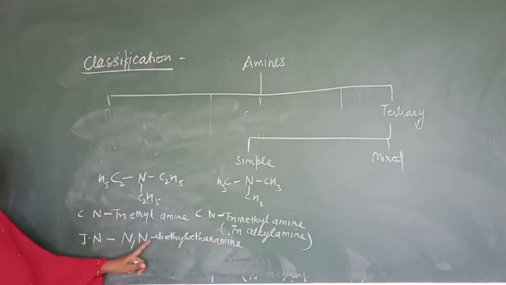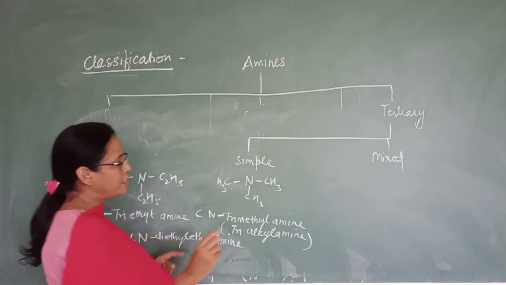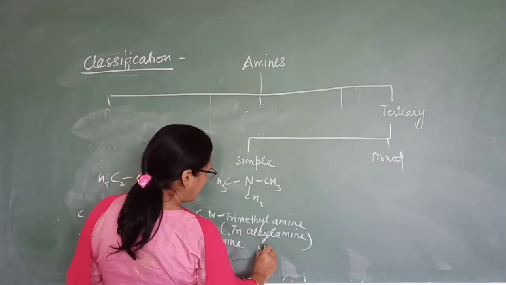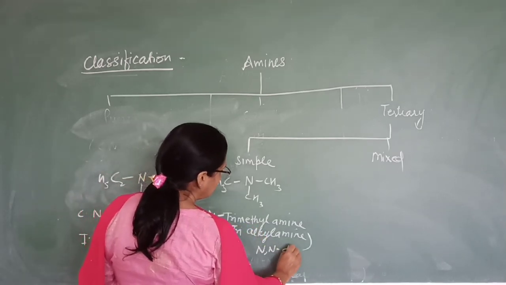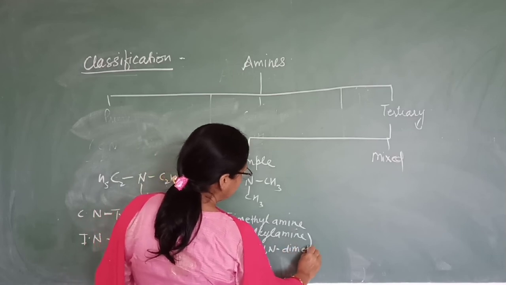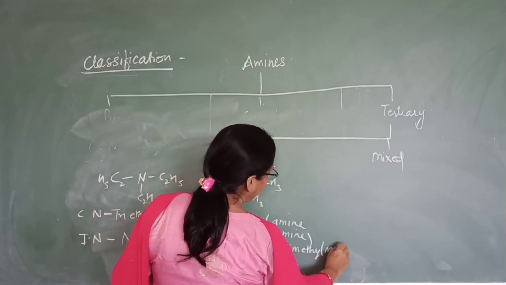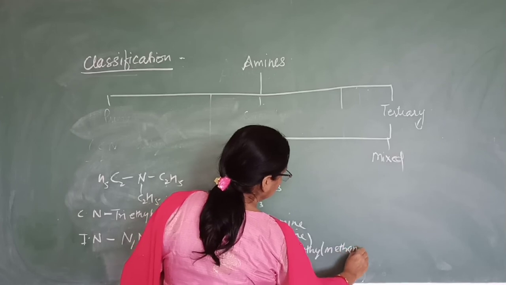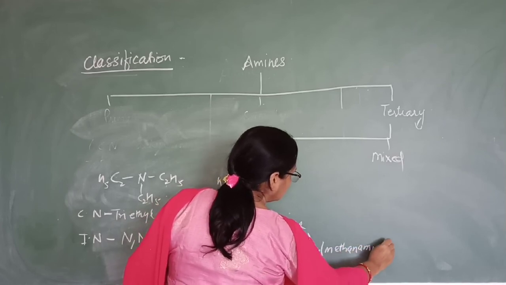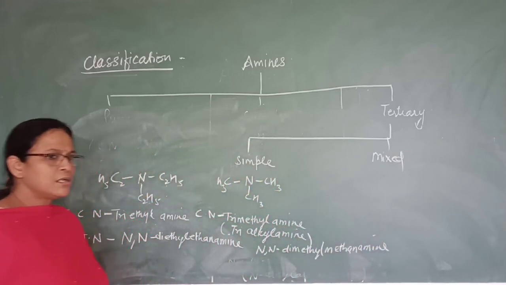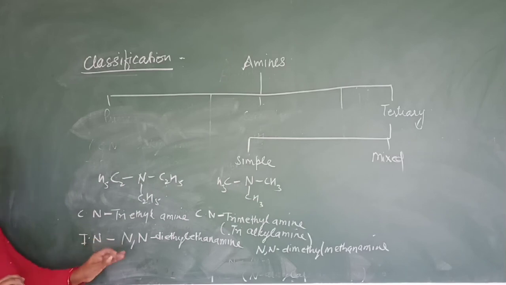Okay, N,N diethyl ethanamine. Similarly, this will be written as N,N dimethyl methanamine. Is it clear? So this is how simple tertiary amines are named.